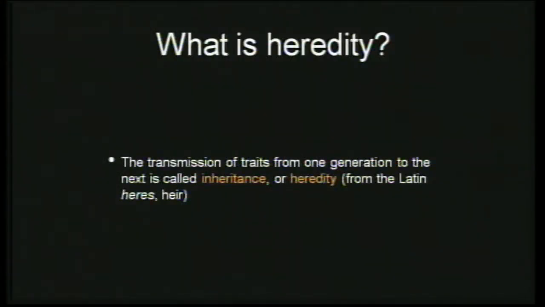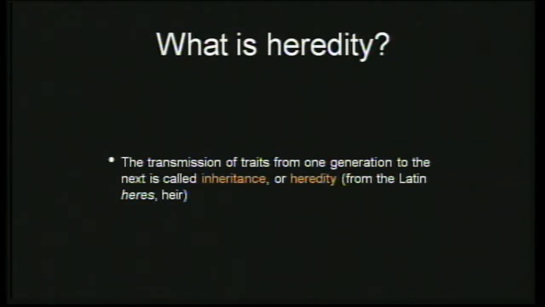Yes, I'll just run you through the slides that we saw last session, because these terms are going to be used again in this session, so I'll just recap some of the terms. So let's start with the term heredity. We had discussed that heredity is the transmission of traits from one generation to the next generation, and heredity is also called inheritance.